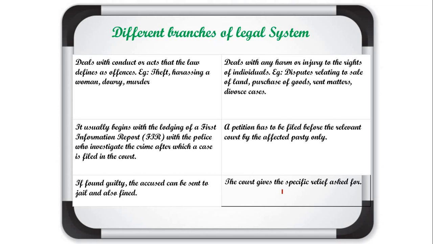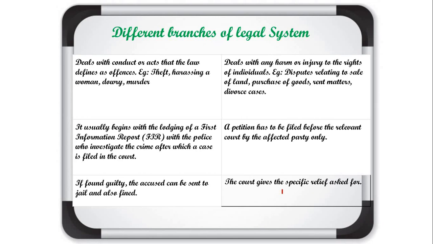Now, the different branches of our legal system. There are two branches of our legal system: first, criminal cases, and second, civil cases. Criminal cases deal with conduct or acts that the law defines as offense, for example theft, harassment of women, dowry system, murder. Civil cases deal with any harm or injury to the rights of individuals, for example cases related to divorce, rent matters, purchasing of goods, or land disputes. All these come under civil cases.